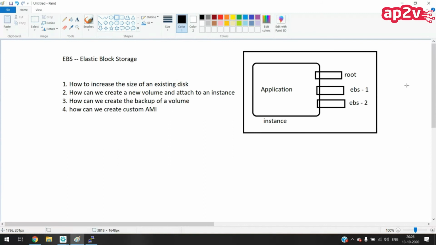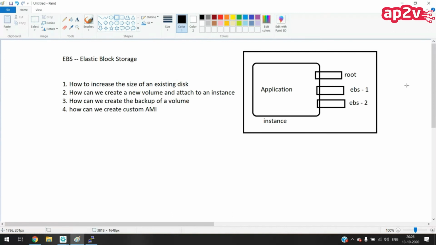Our own AMIs means you create an image of a running instance or a stopped instance. You already have an instance with n number of applications installed on it, and you want 3-4 copies of the same instance. The better way is to create the AMI from one instance and launch the other instances using that AMI. Automatically the data, the disks, each and everything will be on those instances also.